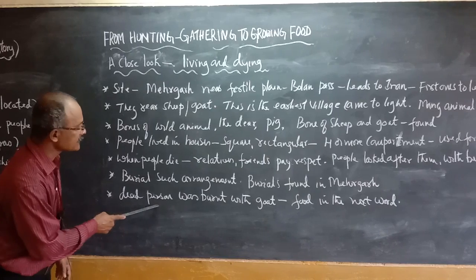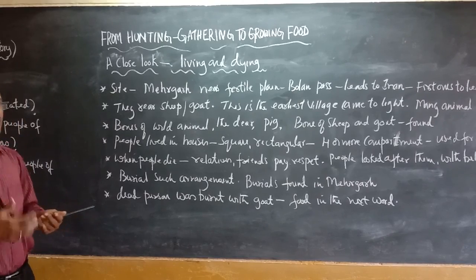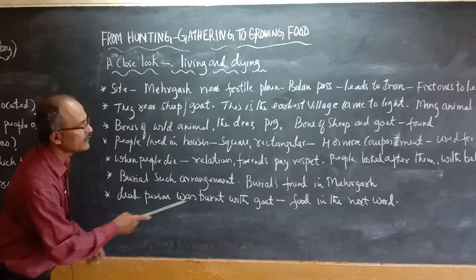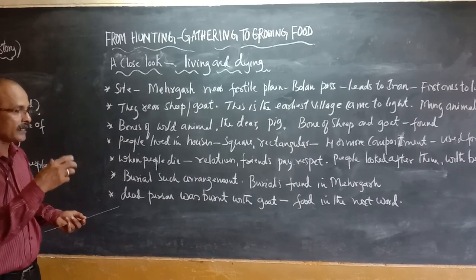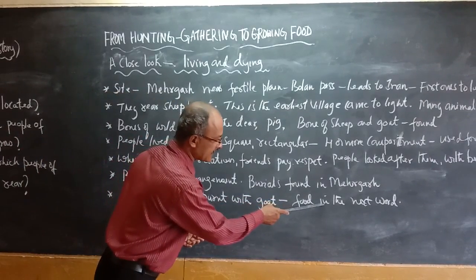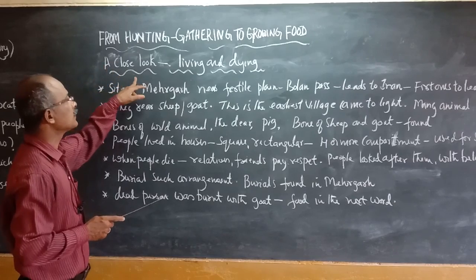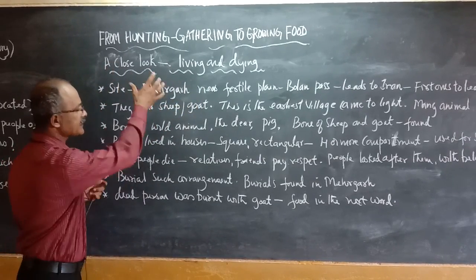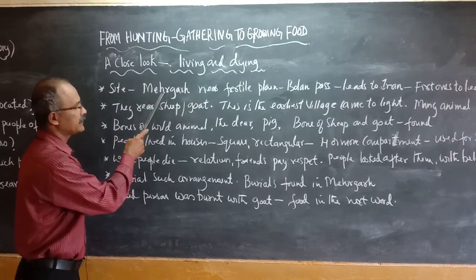Then the dead person was buried along with a goat. Why was such an arrangement made in the burial ground? The people believed that it would provide food in the form of a goat to the dead person in the next world. So these were the conditions, a close look at the living and dying of the people of the early age, especially the evidence identified in Mehrgarh by the archaeologists.